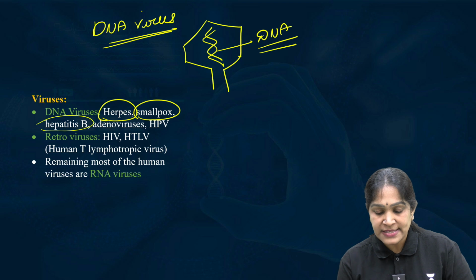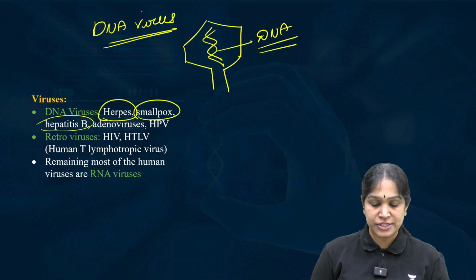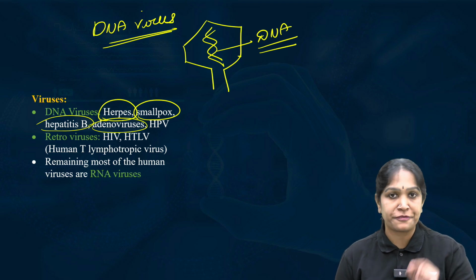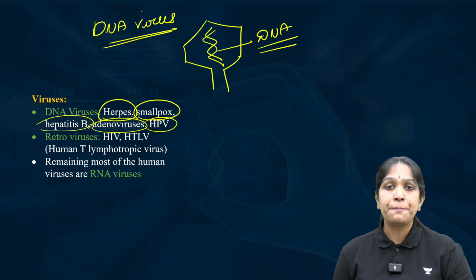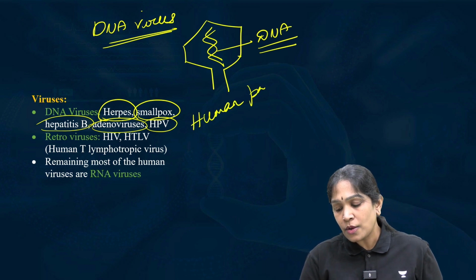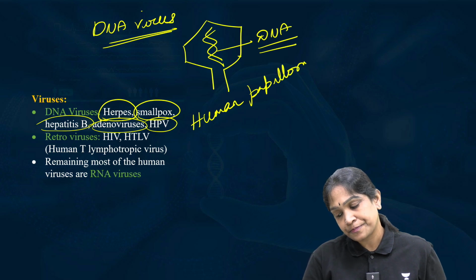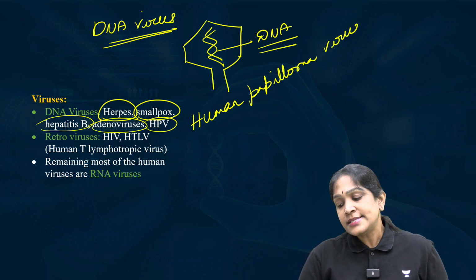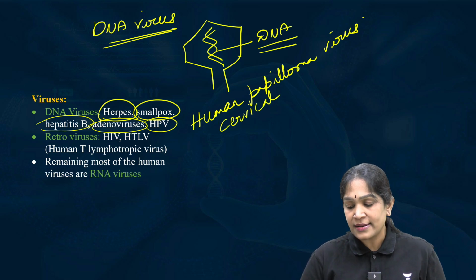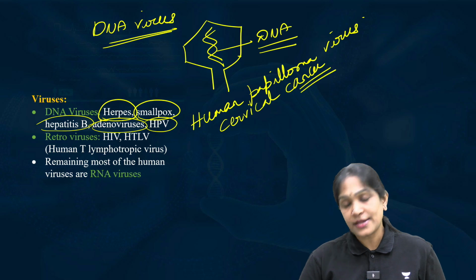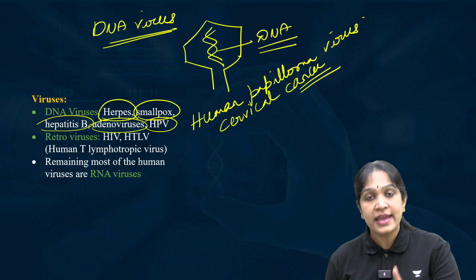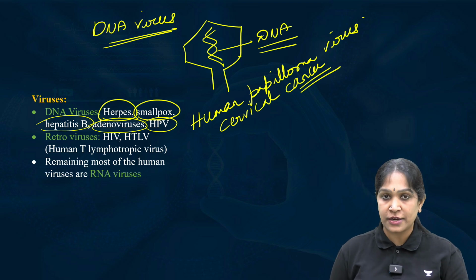And then hepatitis B, this is a liver infection. And adenovirus, this is a respiratory infection. And HPV, human papilloma virus. As you all know, the human papilloma virus causes cervical cancer. These are all the examples for DNA viruses. It means they have DNA as genetic material inside the protein coat.